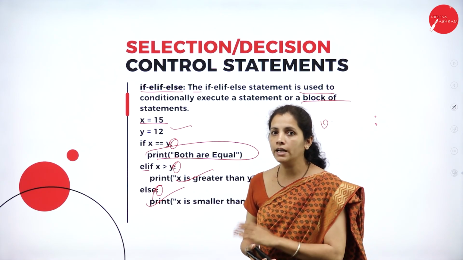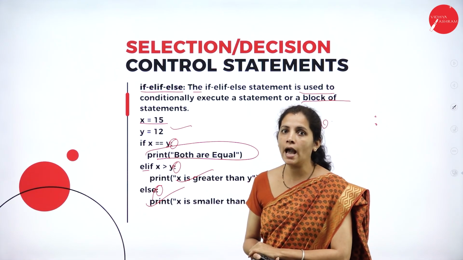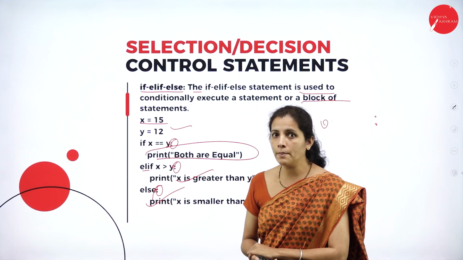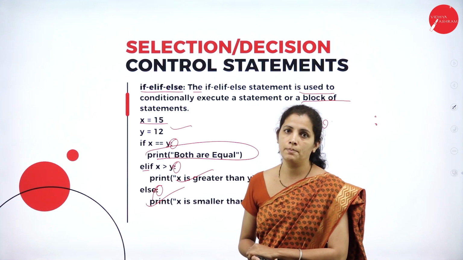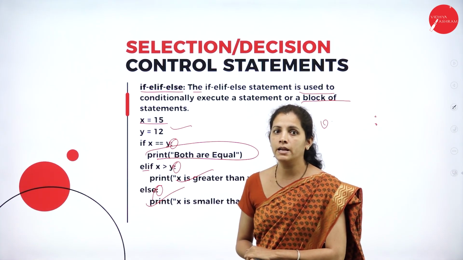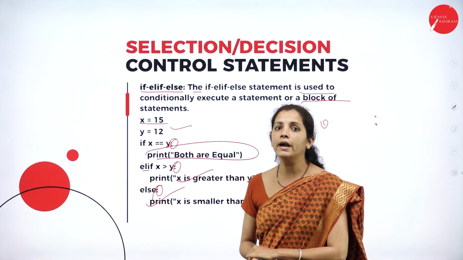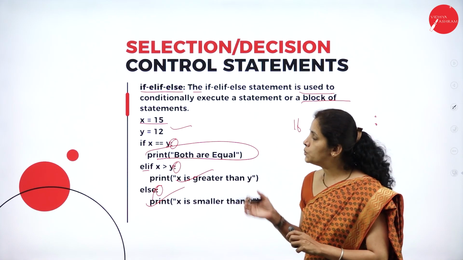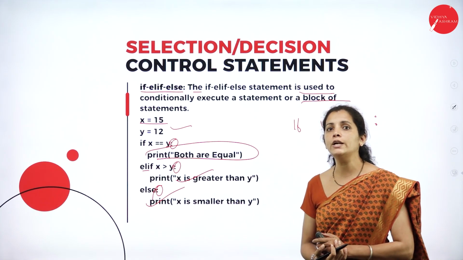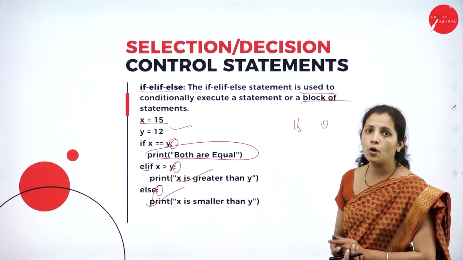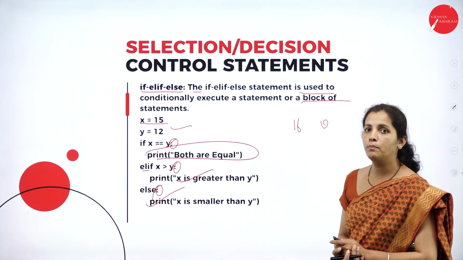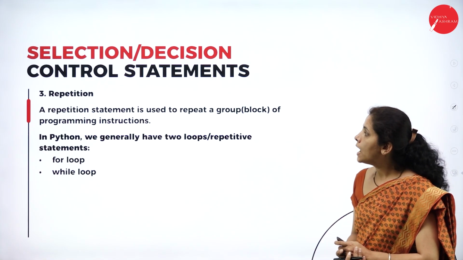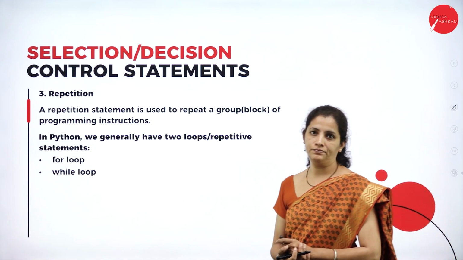And which are the different types of control statements we have in Python programming: if statement, if else statement, if, elif, else, and nested if. And dear student, from the examination point of view, this topic is very, very important. And I'm going to have repetition.